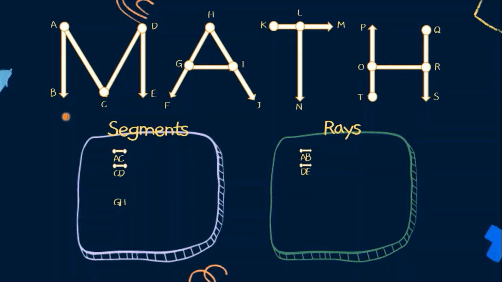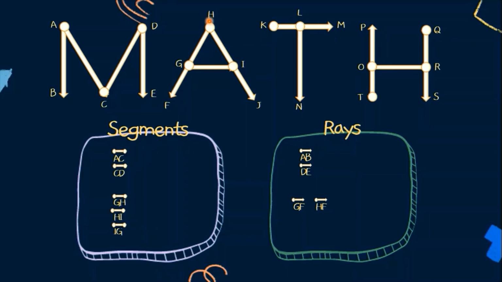Ang ating unang segment ay GH or HG. It can be interchanged. Another line segment, we also have HI or line segment IH. And we also have IG or GI. Yun lamang naman yung ating tatlong segments for A. Dun tayo sa ray, we have ray GF na ang ating origin ay yung point G. Aside from GF, we also have the ray HF, wherein ang origin naman natin dito ay yung ating H.